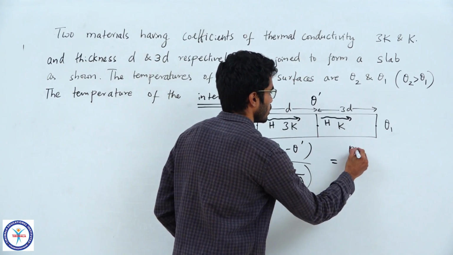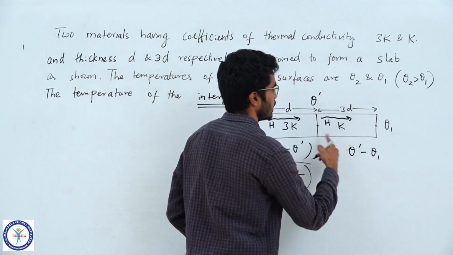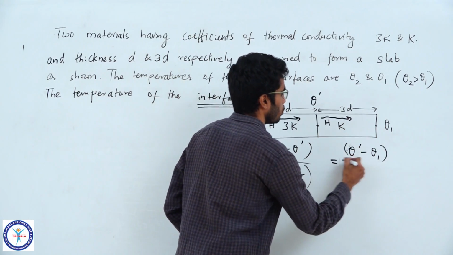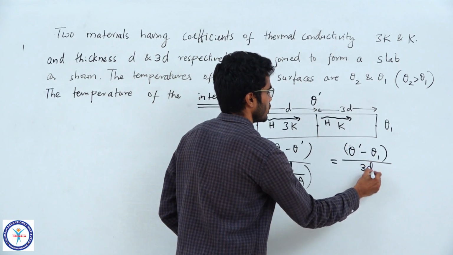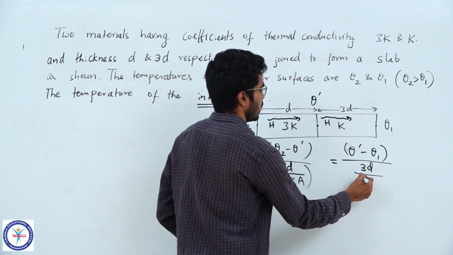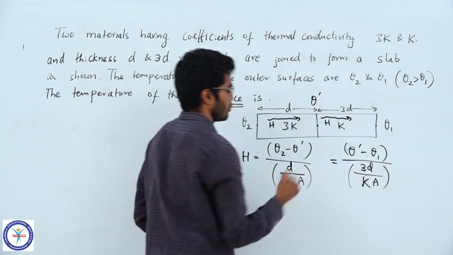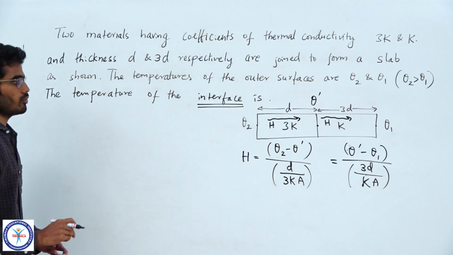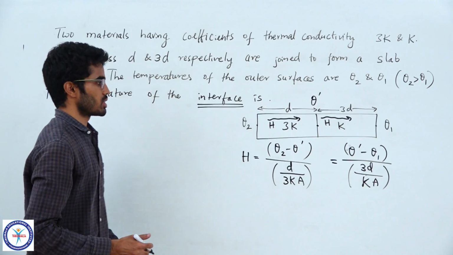So, you can write the temperature drop theta dash minus theta 1, higher minus lower, by its resistance, which is its length 3d by K into area. So, now we can calculate theta dash from this equation.